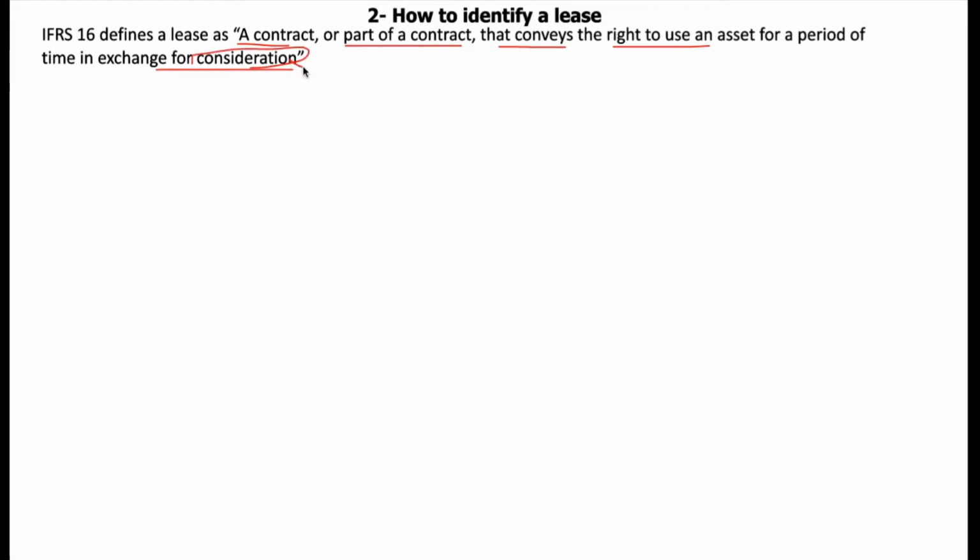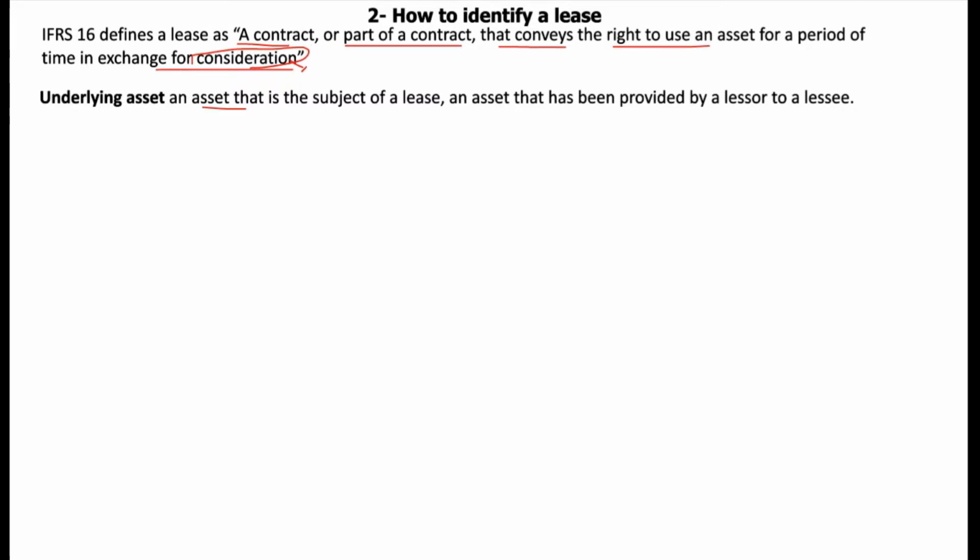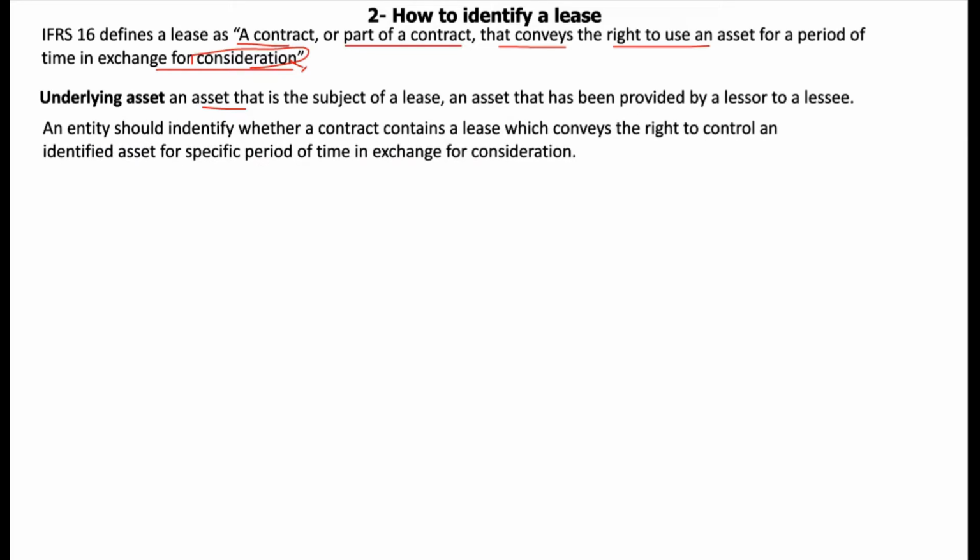Consideration means the repayment for using the underlying asset. The underlying asset is an asset that is the subject of a lease, an asset that has been provided by the lessor to a lessee. Imagine we are entering into a lease contract to lease a building. The building could be defined as the underlying asset provided by the lessor for us to use in exchange for the consideration.